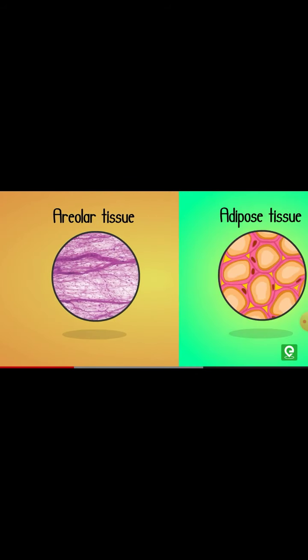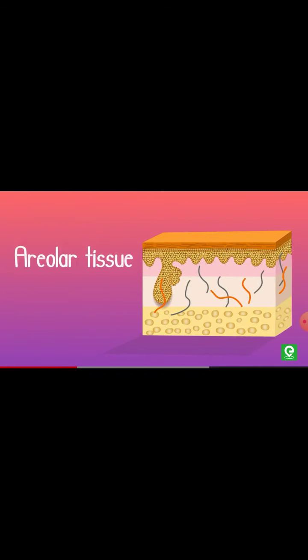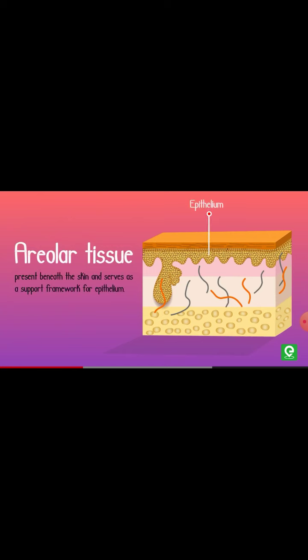It is further divided into two types: areolar tissue and adipose tissue. What is areolar tissue? It is present beneath the skin and serves as a support framework for the epithelium, and it contains fibroblasts, macrophages, and mast cells.